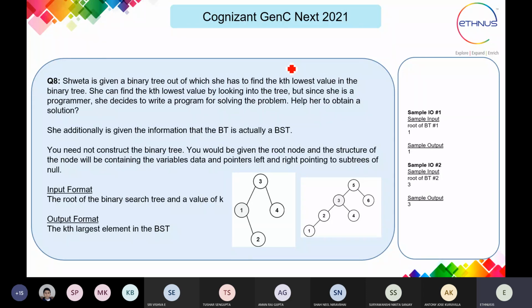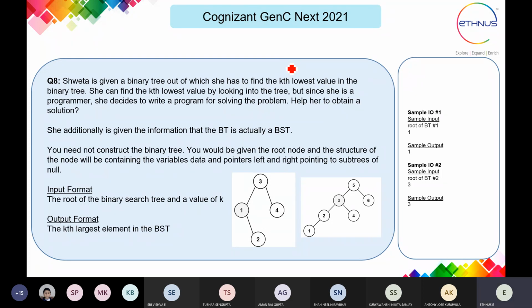A binary search tree is a tree that has a specific property whenever a new node is added. You can say it is a tree in which the left side child node has a value smaller than the root node, and the right side child node of the root has a value more than the root node. So left side values are smaller than the root and right side values are greater than the root node. That is what a binary search tree is.